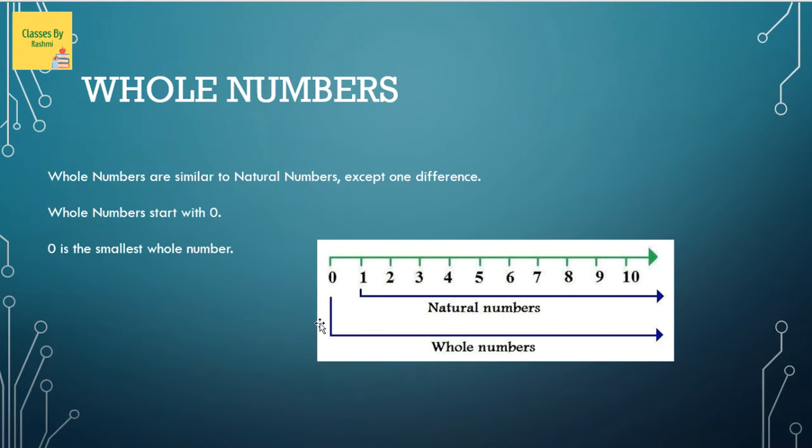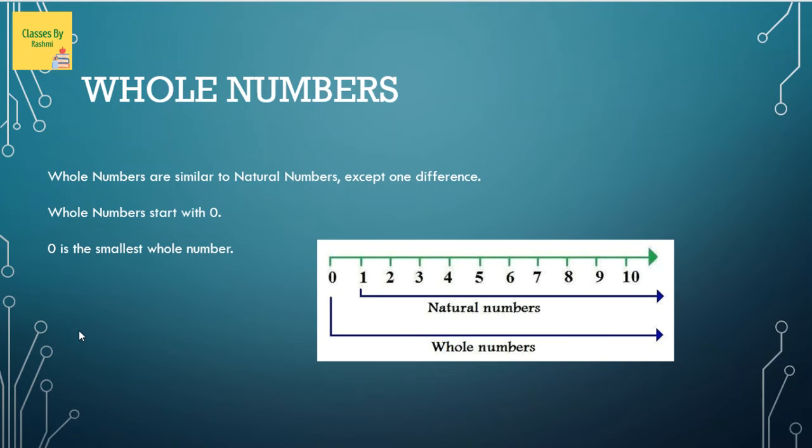So 0 is included in the whole numbers. And this is a number line for the explanation: you can see natural numbers start with 1, but whole numbers start with 0. I hope you get the difference between whole numbers and natural numbers.